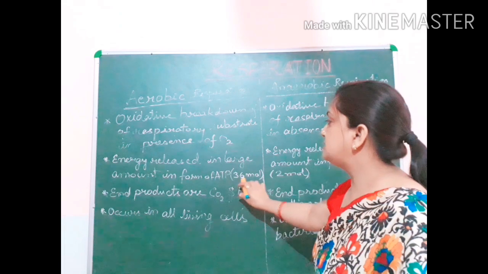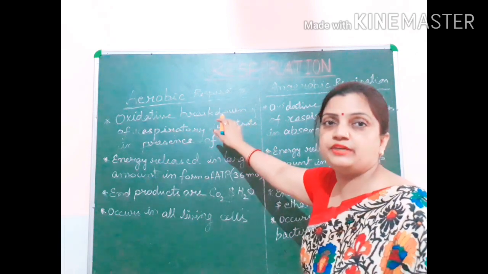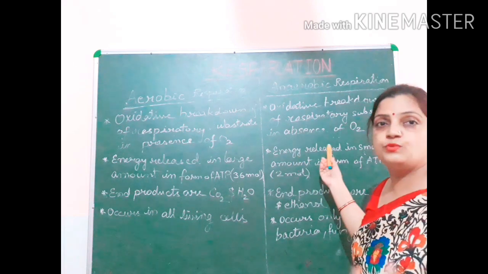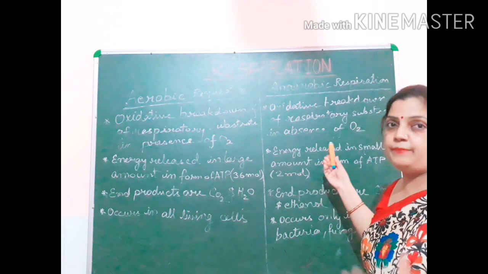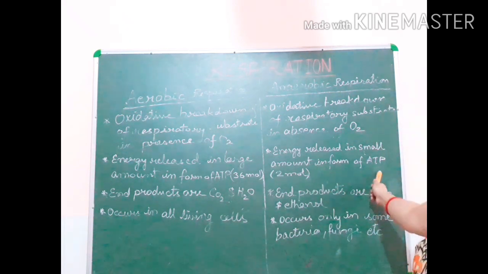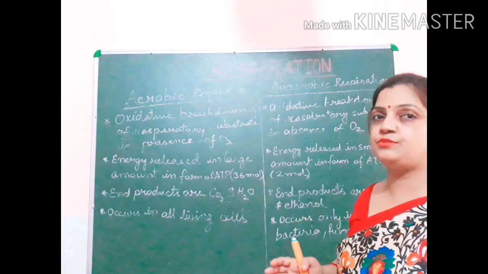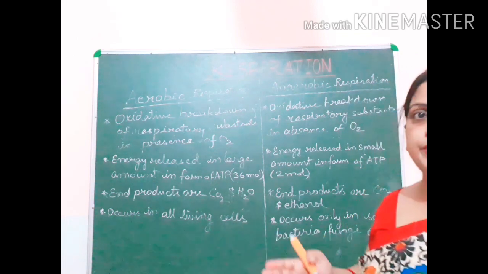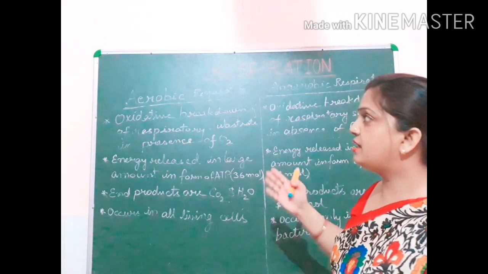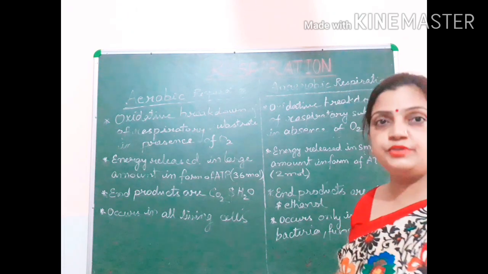That is, 36 molecules of energy in form of ATP will be released in case of aerobic respiration. But in case of anaerobic respiration, energy release will take place, but the amount will be less. Only 2 molecules of ATP will be produced in case of anaerobic respiration. It's a very small amount. Energy is produced in both the cases, but during anaerobic respiration a very small amount of energy is produced, only 2 molecules of ATP, whereas in aerobic respiration a large amount, that is 36 molecules of ATP, is produced.